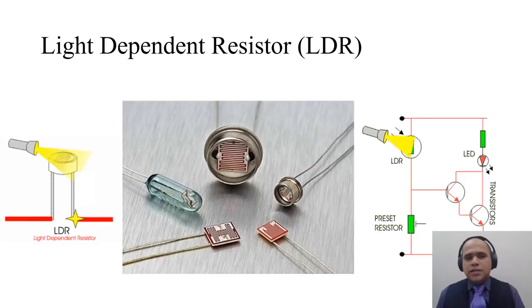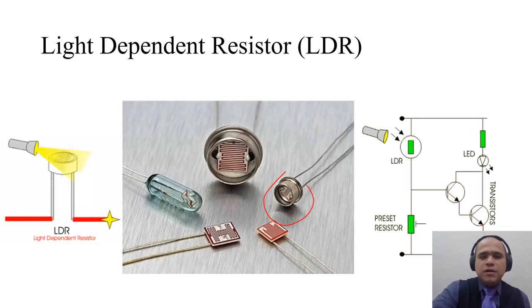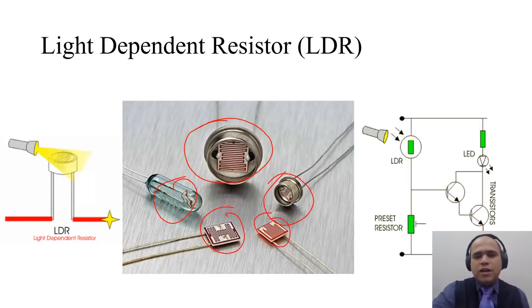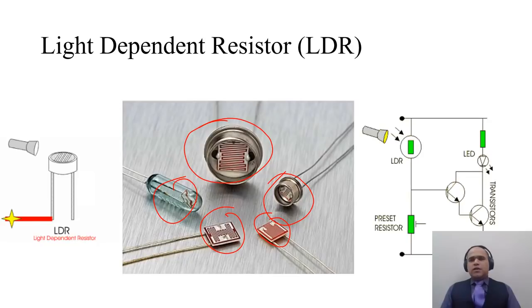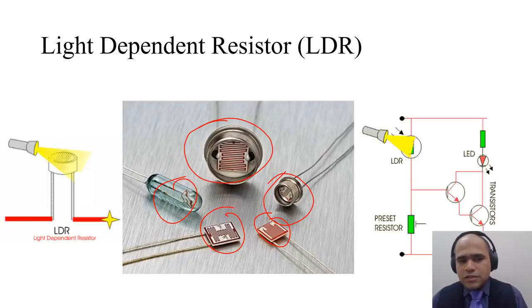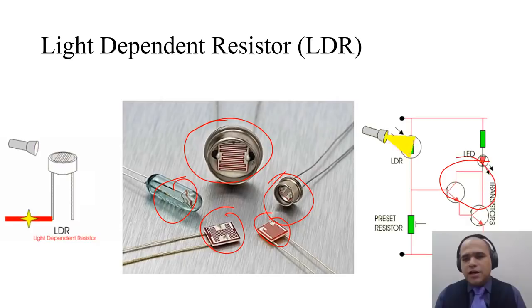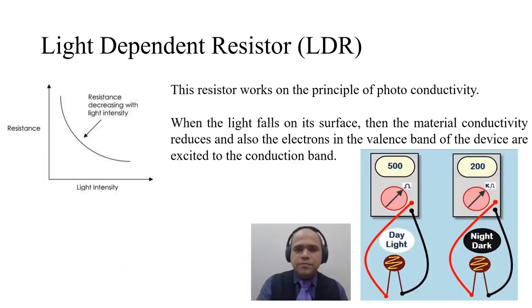This sensor is nothing but a light dependent resistor. You can see multiple kinds of sensors here with different packages. They all are LDR. These light dependent resistors, their resistance goes down when light falls onto them, due to which you can have a Darlington pair to amplify that signal and get some usable output out of it.